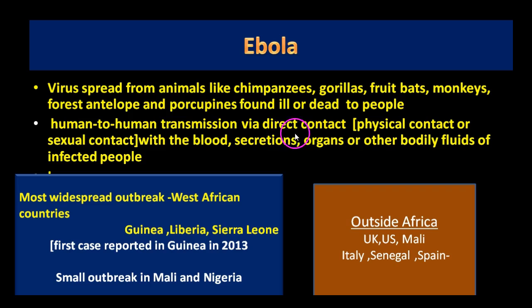Human-to-human transmission occurs through direct contact, physical contact or sexual contact with the blood, secretions, organs or other bodily fluids of infected people. The most widespread outbreak was in the West African countries of Guinea, Liberia and Sierra Leone.